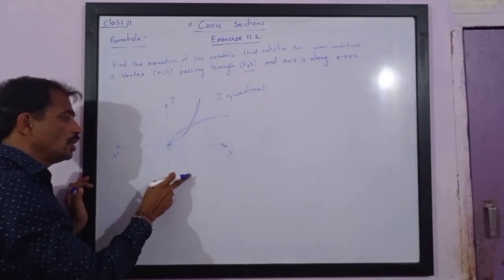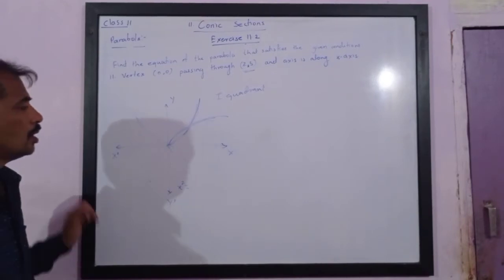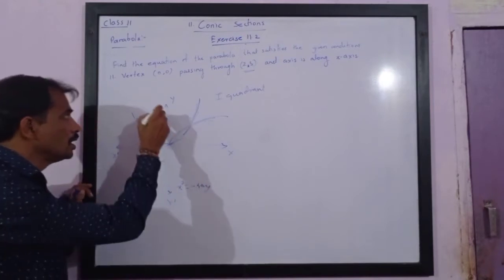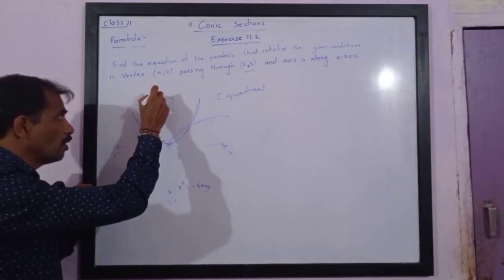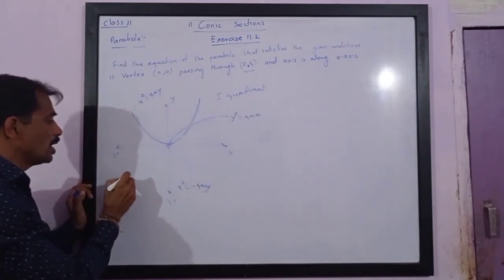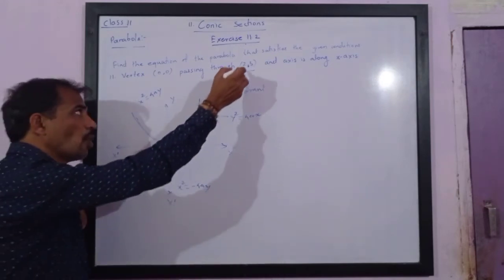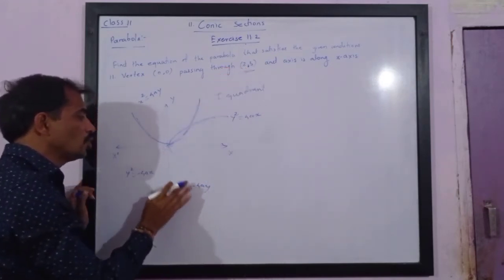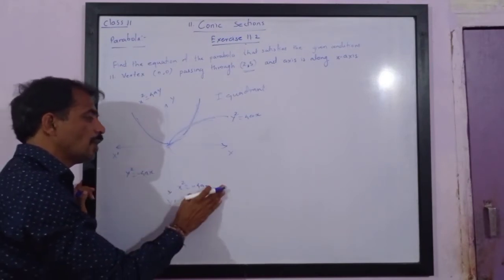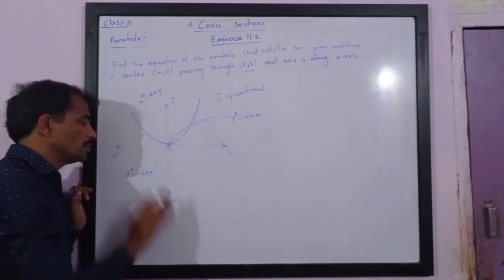Now please note, equations of the parabola are: x square is equal to minus 4ay. This is x square is equal to 4ay. This is y square is equal to 4ax. This is y square is equal to minus 4ax. Now please note, since the point 2, 3 lies in first quadrant, two possibilities are not there at all. This x square is equal to minus 4ay lies in third and fourth quadrant, so parabola is not of that form.